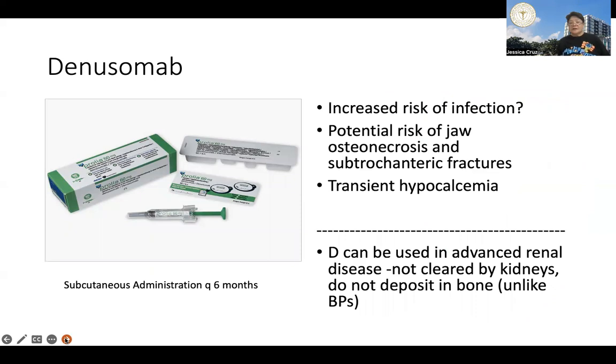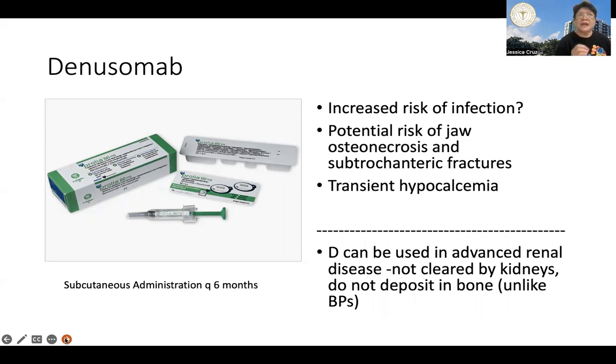Now, denosumab is given as a subcutaneous injection every 6 months, no? And it's pretty well tolerated. However, the book says there are 3 issues, no? One is that RANKL is also expressed in other cells, not just the bone cells. So your immune cells also secrete RANKL, and when denosumab binds to the RANKL, it also inhibits and causes early cell death of immune cells, no?